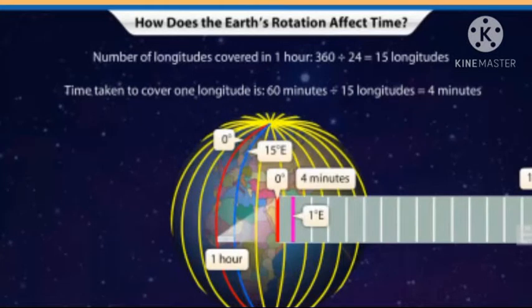It is due to the rotation of the earth. What is the direction of rotation? It is from west to east. So when we move from the prime meridian towards the eastern countries, the time will be ahead. In the same manner, if we move from the prime meridian towards the western countries, the time will be behind.